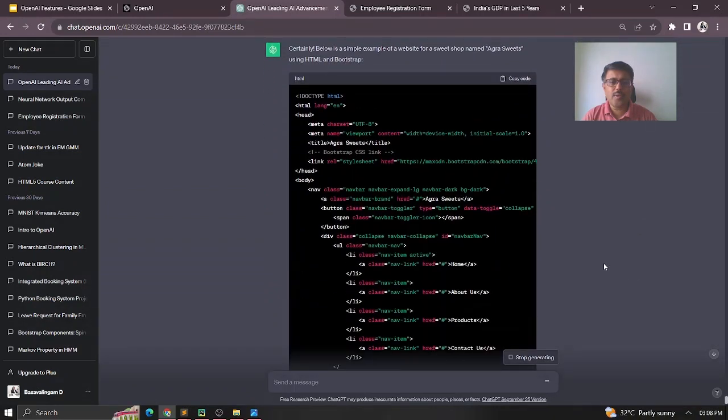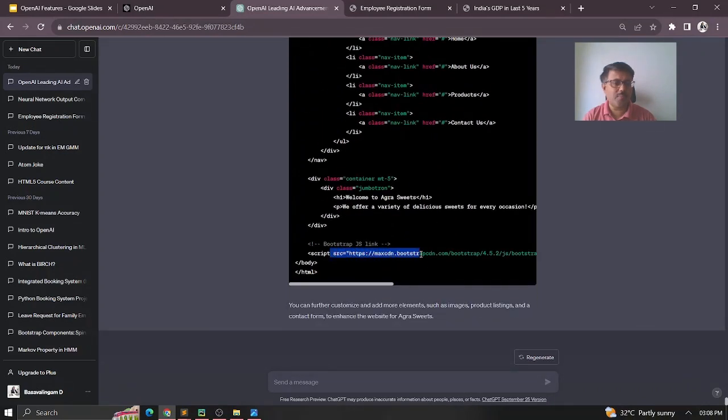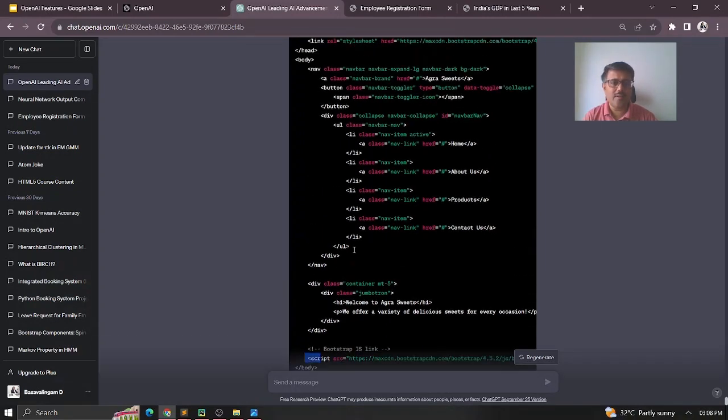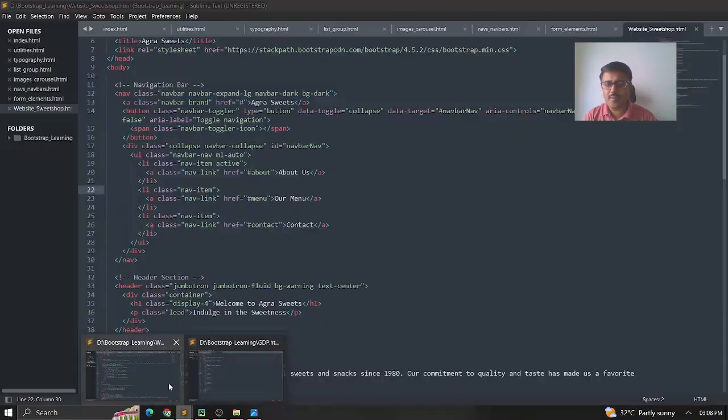So in my first code, because I wanted Bootstrap, my Bootstrap CSS link is added here. That's what you can see here. My Bootstrap JavaScript link is also added here at the bottom of it. Right. And now let me copy the code. Okay, the page is ready. Let me go to my Sublime editor.